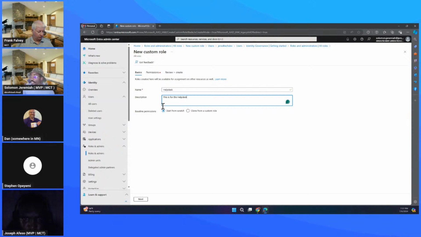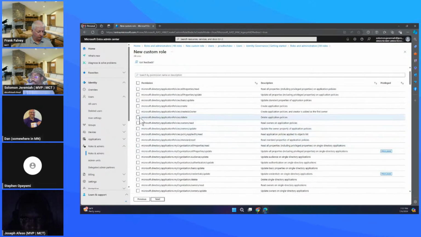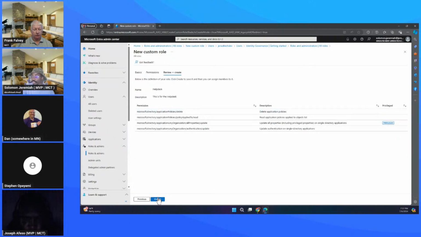So once I give this, I can see start from scratch, clone from custom roles. I can go next. And at this point, we can pick permissions. Now, remember I said for you to see this permission and privilege tag, you need to give at least one. So I'm just going to pick one privilege tag. So this is just me picking random stuff, right? And then I'm just going to create this.